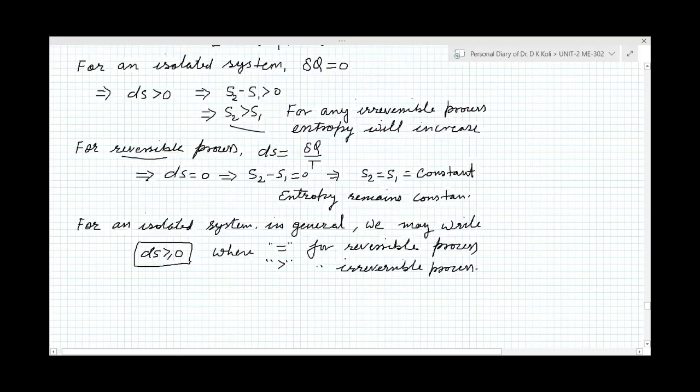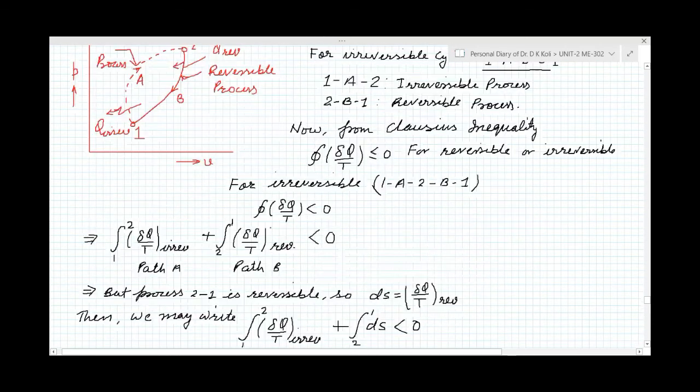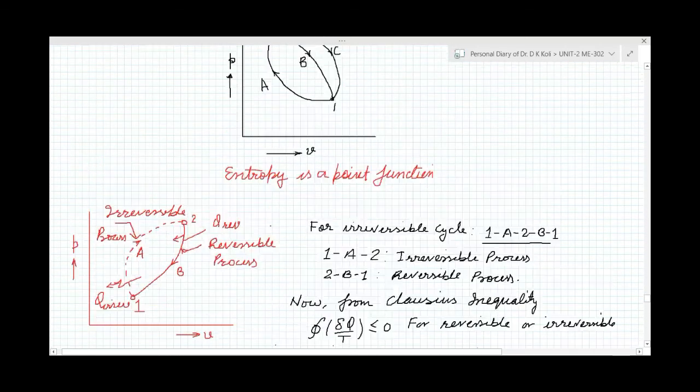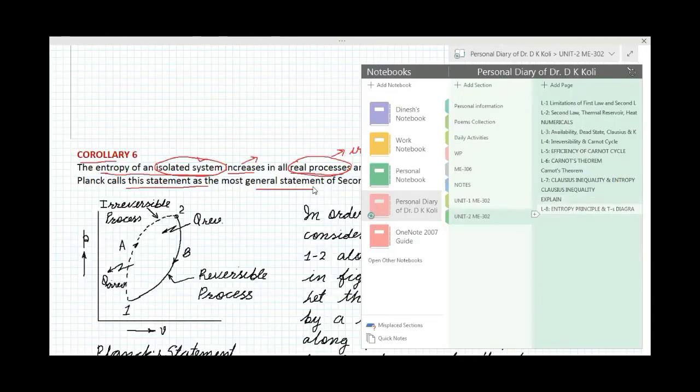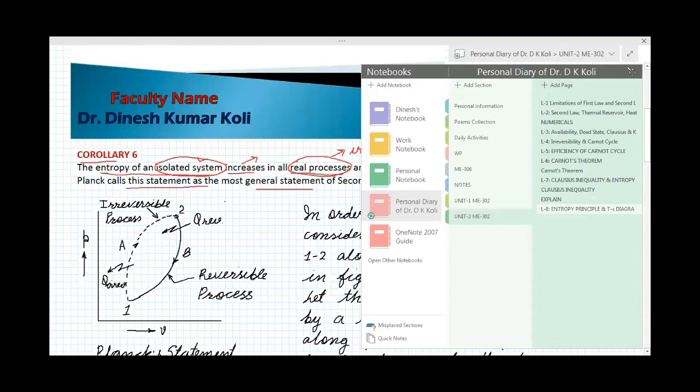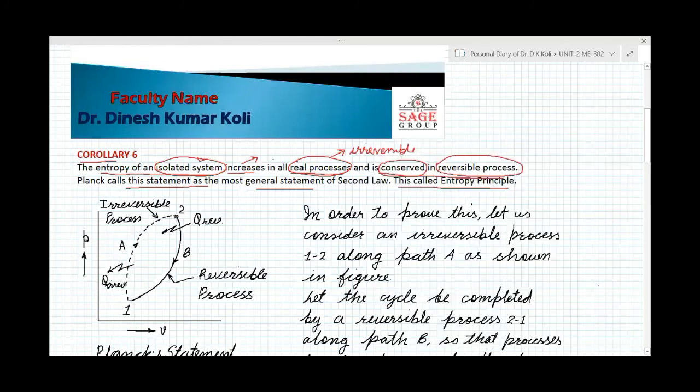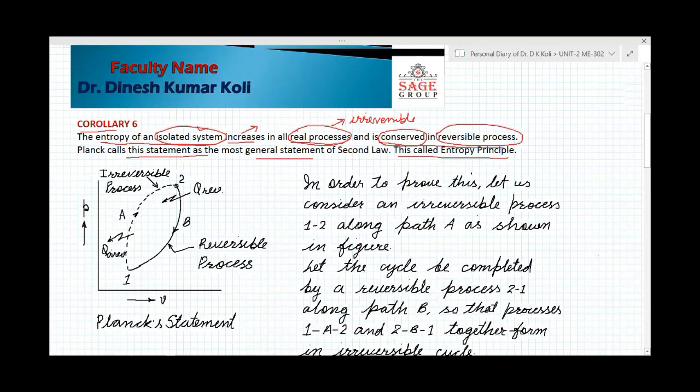So in this way we have got the first corollary, which is the entropy principle of Planck's law. We have described it completely. The entropy of an isolated system increases in all the real processes, and is conserved in a reversible process. So if the process is reversible, entropy is conserved. But if the process is irreversible, entropy will increase.